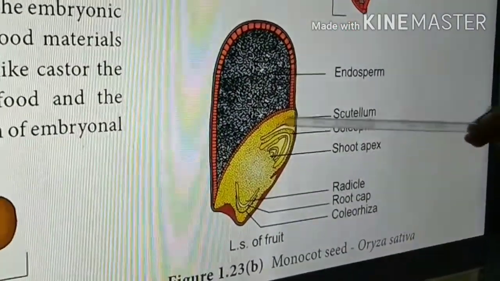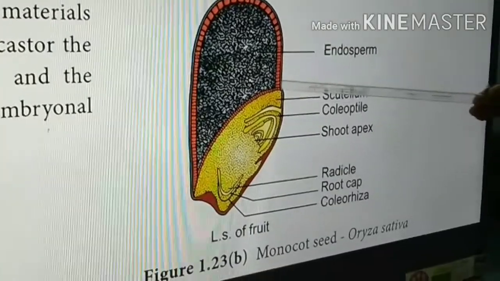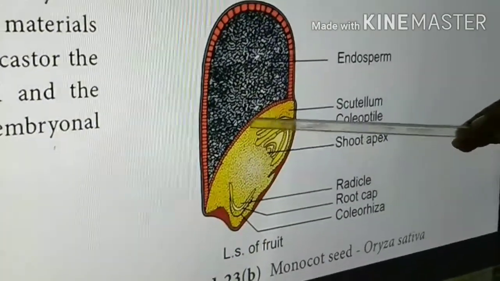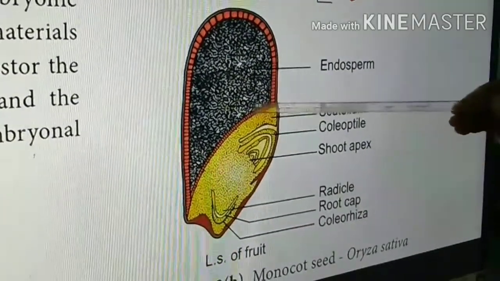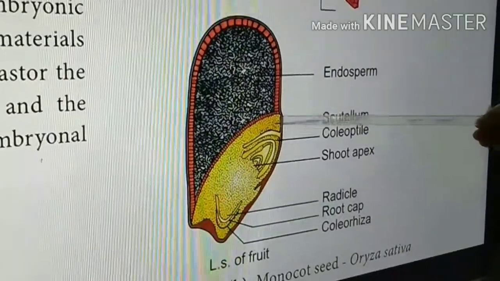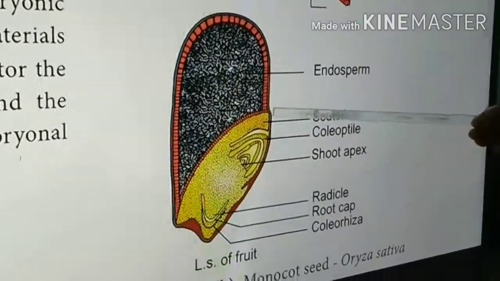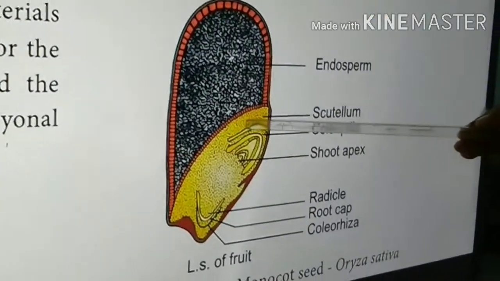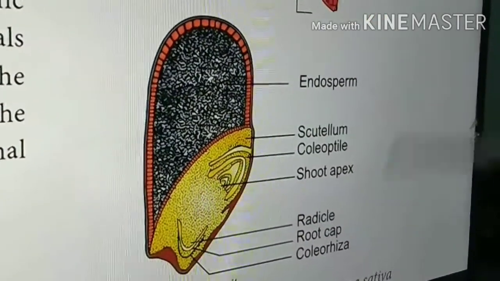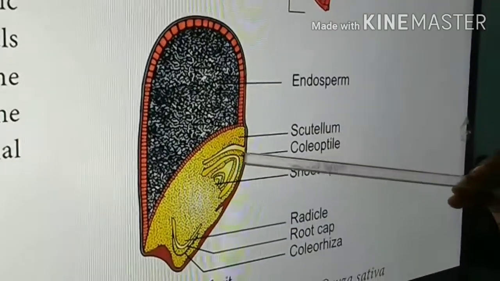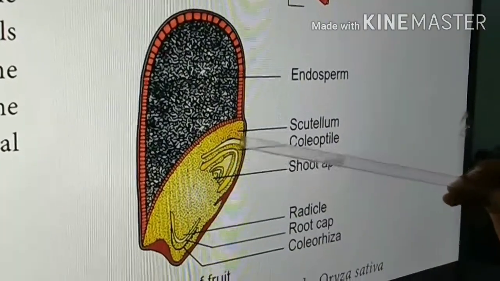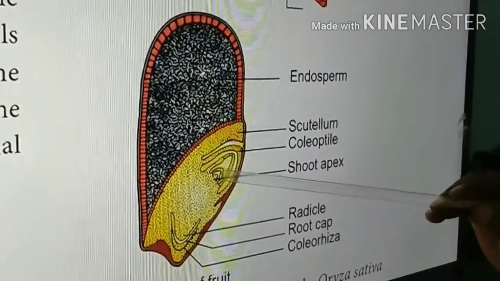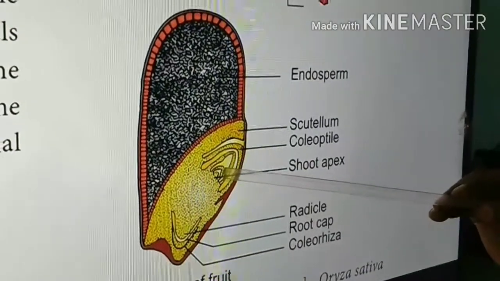In between the embryo and endosperm, there is a layer. This is called epithelium. Just after the epithelium, there is a cotyledon. So this is a small single cotyledon. That is why it is called monocotyledon. The cotyledon is also called scutellum. So next we can see the embryo. So this is the embryo. This is the embryonal axis. This is the tip of the plumule, the shoot.